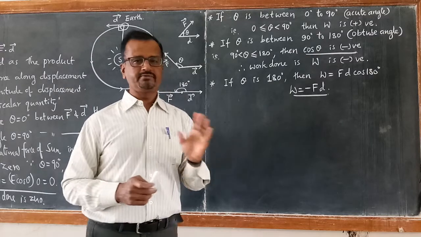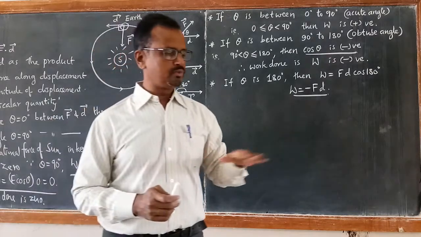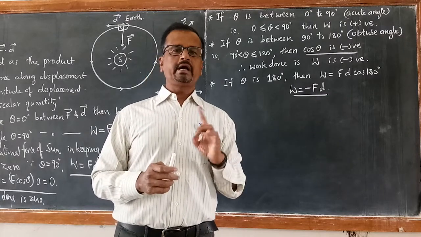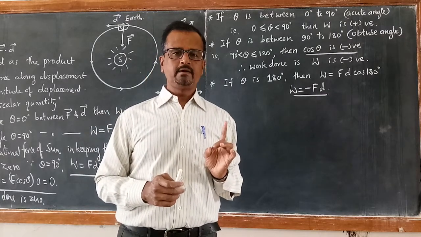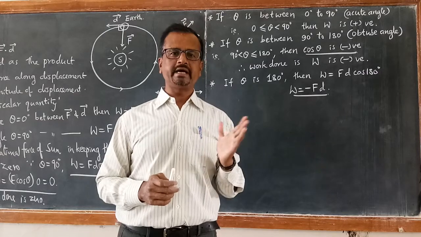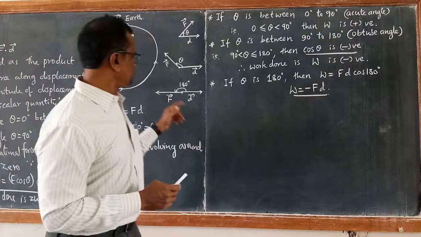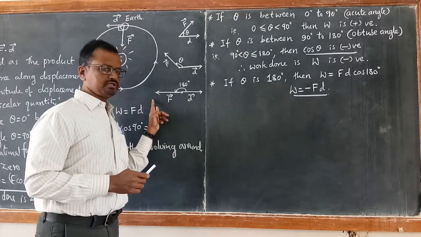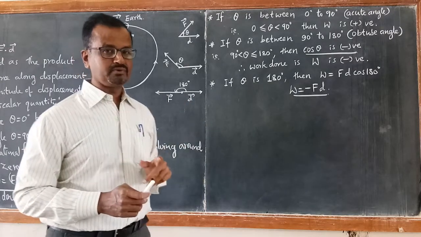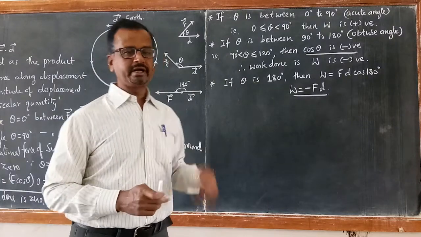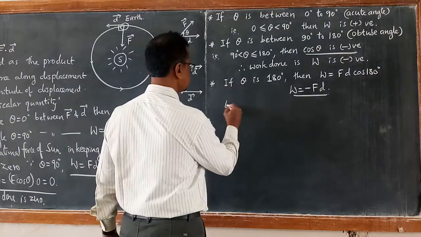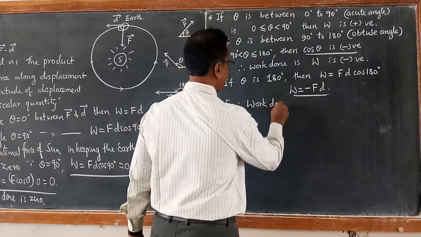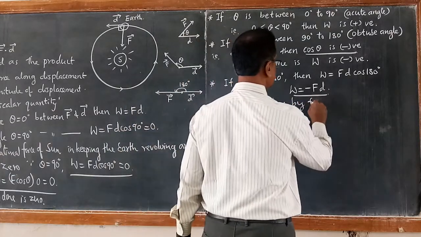This is the case with friction. Whenever a body is in motion on a surface, the friction is always against the direction of motion. If this is the direction of motion of the wheel of a vehicle, friction is in the opposite direction, so the work done by frictional force becomes negative. So an example here is work done by frictional force.